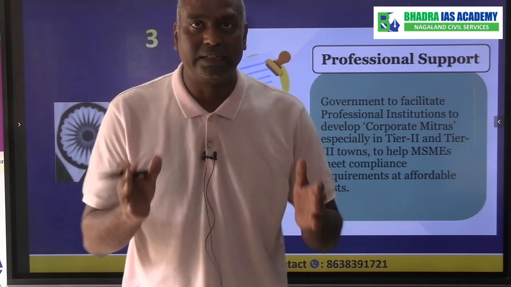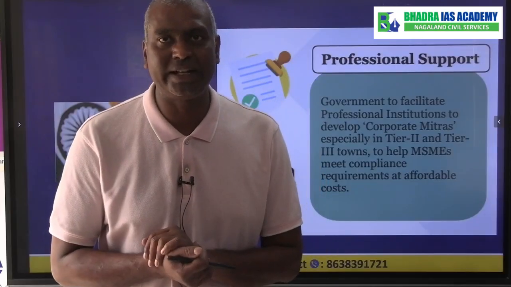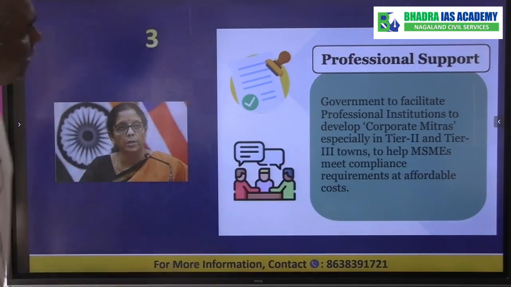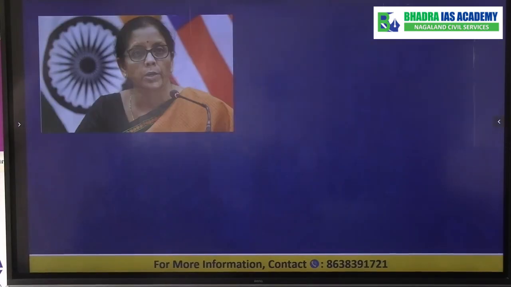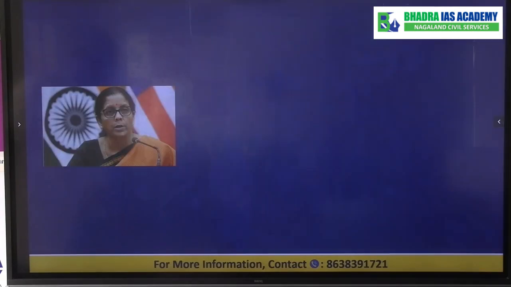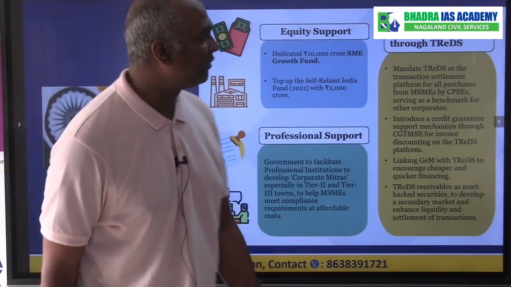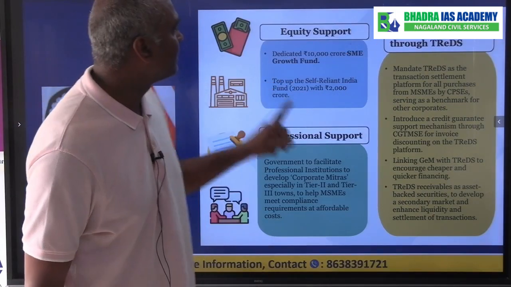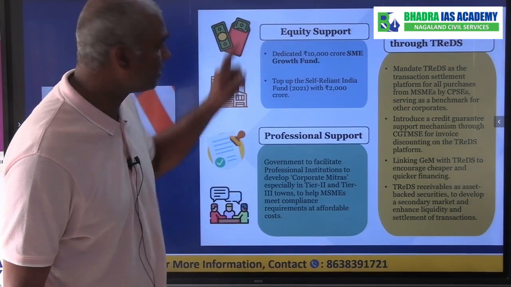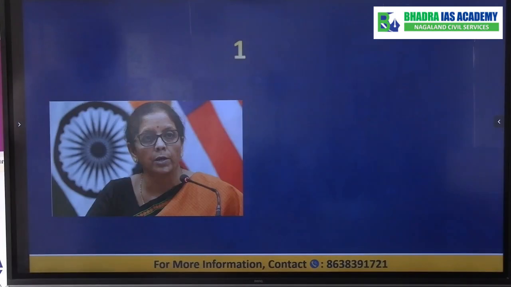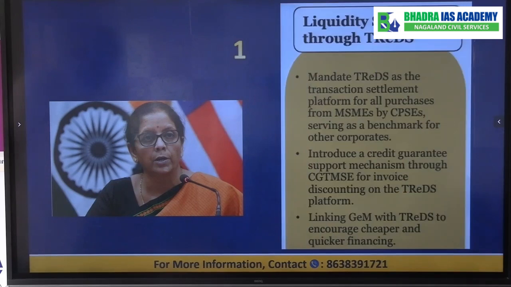So now the budget 2026-27 has clearly highlighted 3 important policies for MSME development. That's what I try to summarize here. So if you look at the 3 important things, first is the liquidity support, second is the equity support, and third is the professional support. Now each of these points I explained to you in detail.